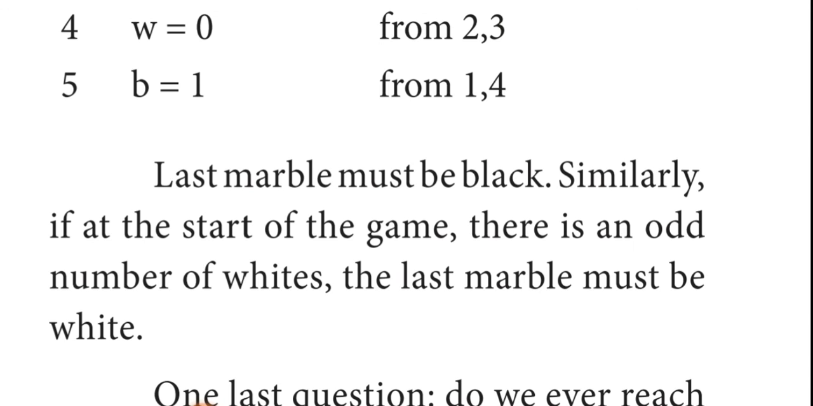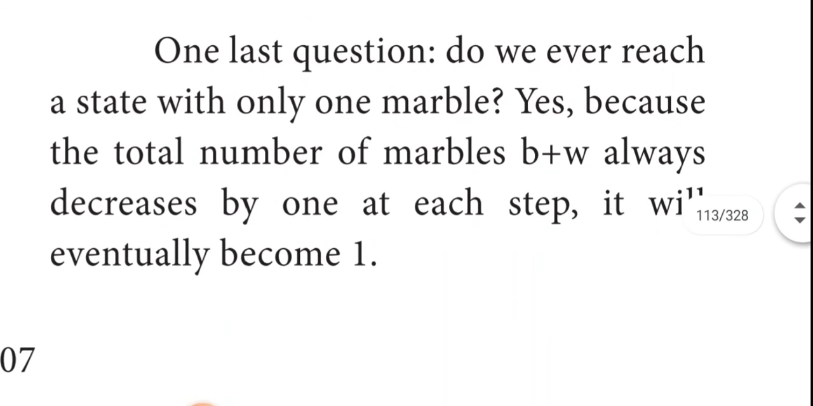Similarly, if at the start of the game there is an odd number of white marbles, the last marble must be white. Is it clear? If there is an odd number of white marbles, we get the last marble white. Otherwise we get the last marble black. If there is an even number of white marbles, the last marble is black.